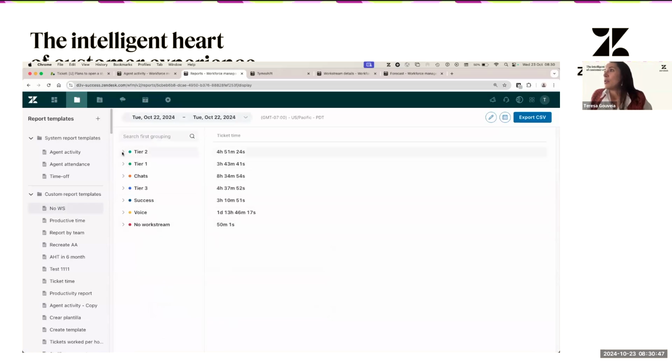So this is what I meant. I have here my tier 2, 1, and then I have no work stream. If I click here, I'm going to see that the tickets that are not matching the conditions of my work streams are that way because the via type is native messaging. And then if I click here, I will see the tickets that have this via type. So this is a way that you can troubleshoot no work streams, okay?